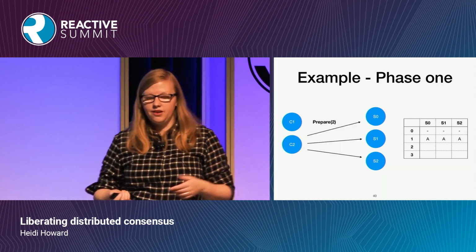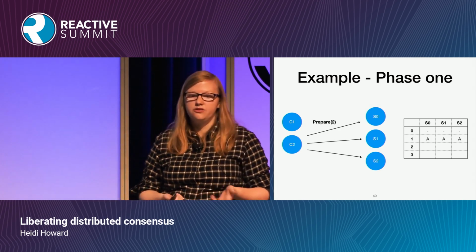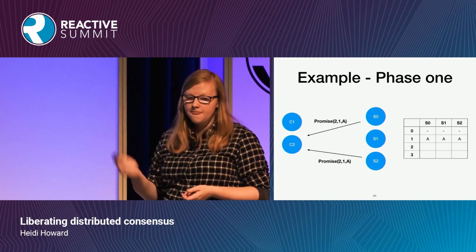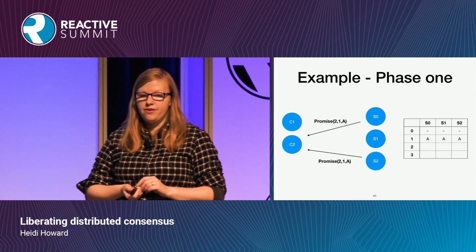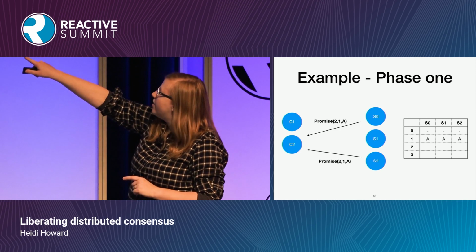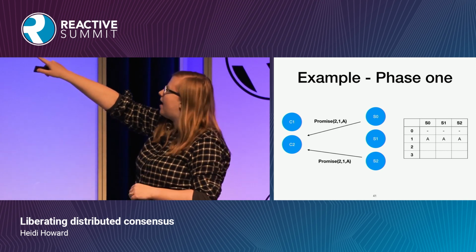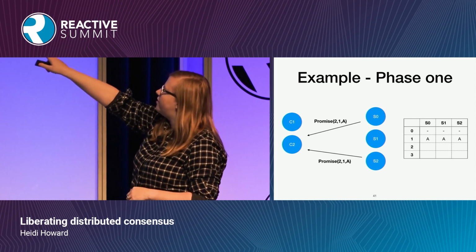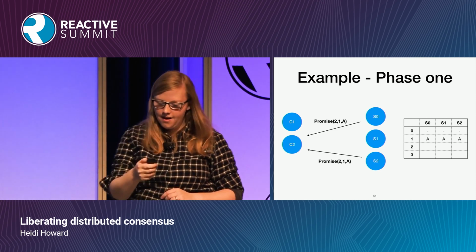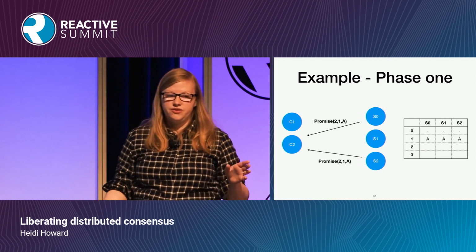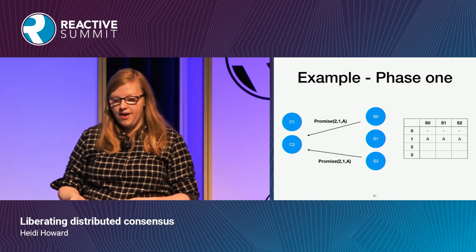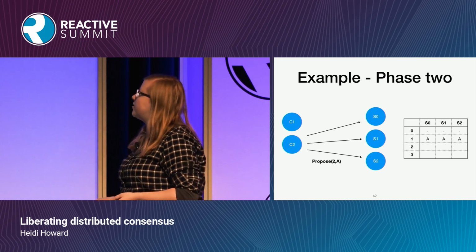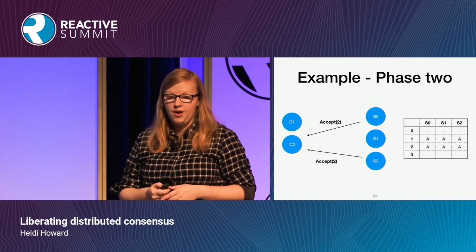So another client then comes along. This client is going to try to use epoch 2. It sends the message to the servers. The servers respond with the greatest epoch that has a value and the value that it actually had. So in this case, at epoch 1, there is the value A. Here, the client isn't free to choose its own value. It has to choose the value A. So it sends propose A to the servers, who write the value and reply with accept.